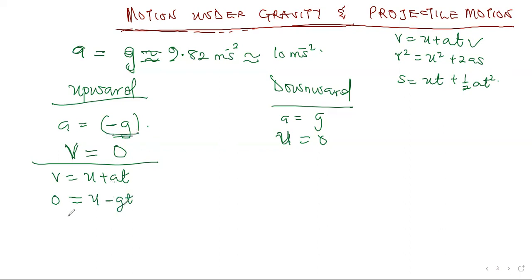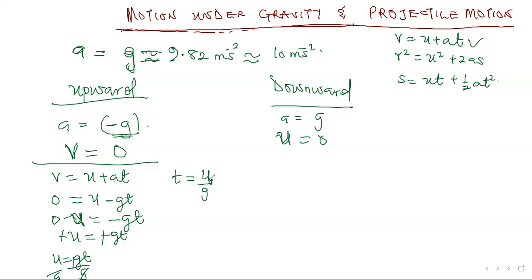So from here, I can move U to this side. 0 minus U equals minus GT. Therefore, this is the same thing as minus U equals minus GT. Minus cancels minus. We have U equals GT. Then I want to make T the subject of the formula. From here, I will divide both sides by G. Therefore, I will say my T now equals U over G.